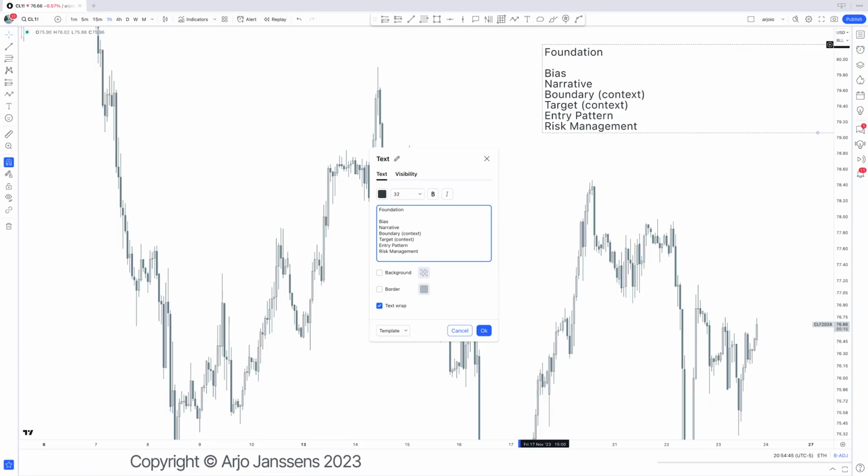Now, right here, these are the things that lead you to that trade ID. And the reason why I emphasize that so much is because this is extremely important to understand. The basics is what we want to master. And this is what we need to understand in order for us to actually get to a trading plan, because a lot of people don't know where to start. This is where you start.